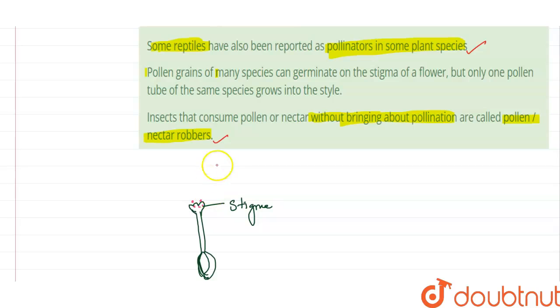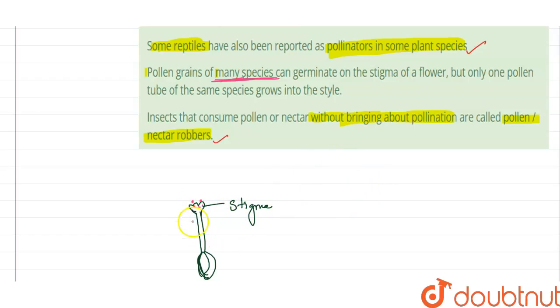What is told is that the pollen grains of many species can germinate on the stigma of a flower. Now this is going to be the wrong statement, because the pollen grains of all the species cannot germinate on the stigma of a particular flower.